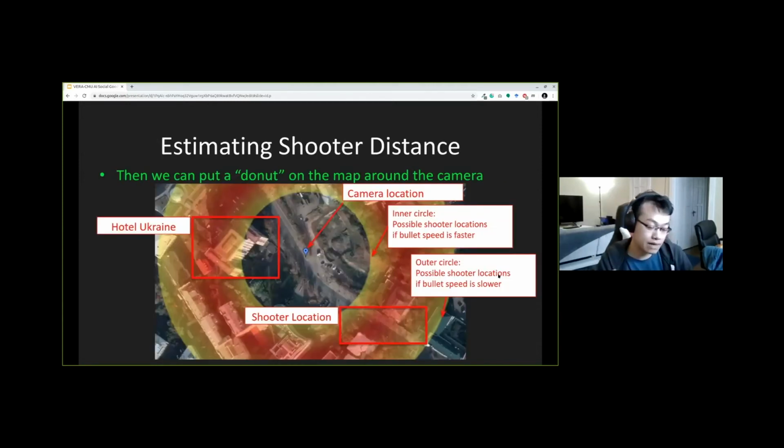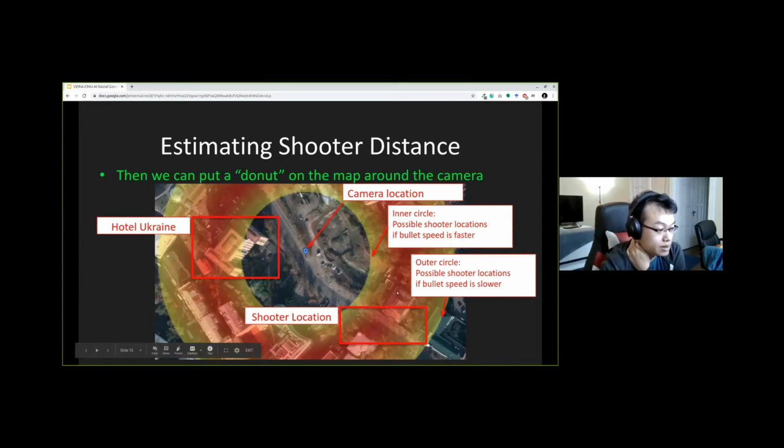So after we have these two sounds marked in the video, we have the time difference, right? Based on some mathematical computation, as in the paper, we can have an estimation of the distance between the shooter and the camera. In this example, in the Euromaidan protest, it happened near the Hotel Ukraine, and the pink here is the camera location. So we can see a donut-shaped estimation, and the red location would be the more likely location of the shooter.